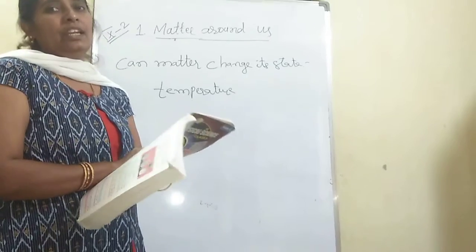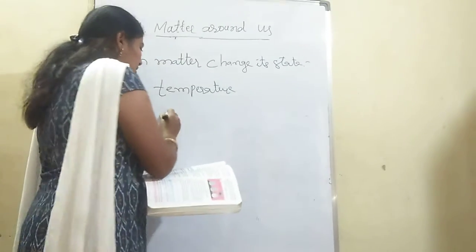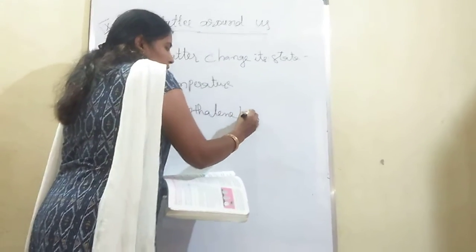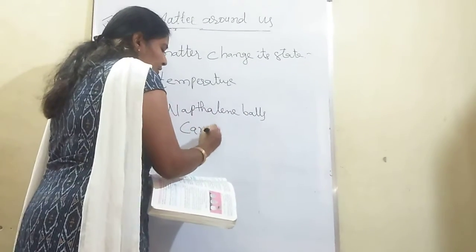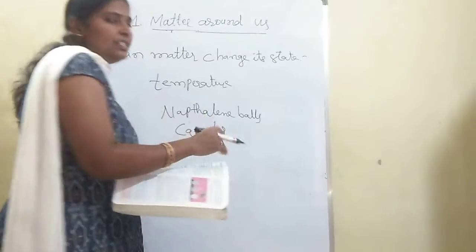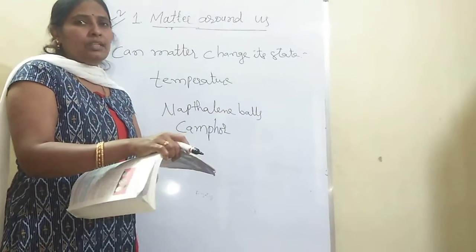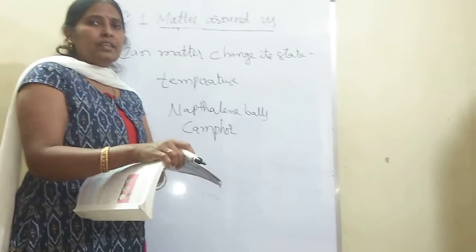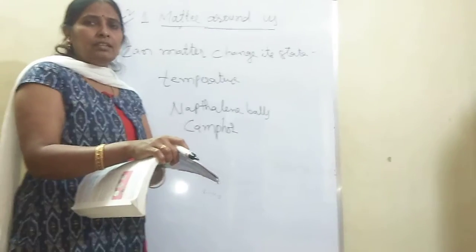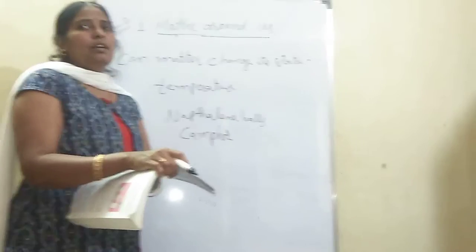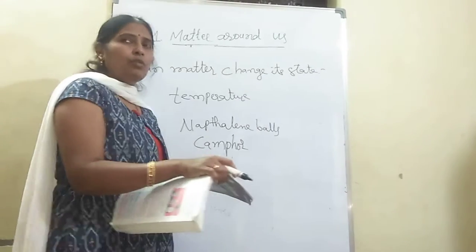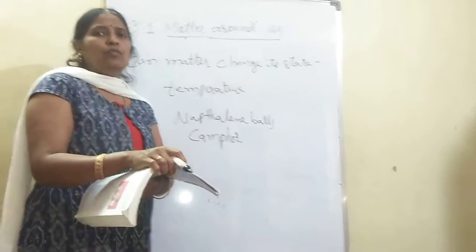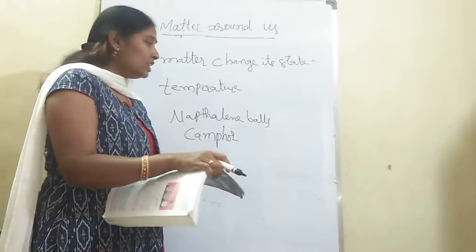In the case of naphthalene balls, camphor. You know about camphor? Where do we use camphor? Camphor is nothing but the arti karpur. In temples and pujas, while performing the puja, we use it. Naphthalene balls give a good fragrance and kill the germs. So inside our wardrobes and almirahs, in our clothes, we use naphthalene balls. Not only that, as it kills the germs, we use them in washrooms and wash basins, especially in hotels also they use naphthalene balls.